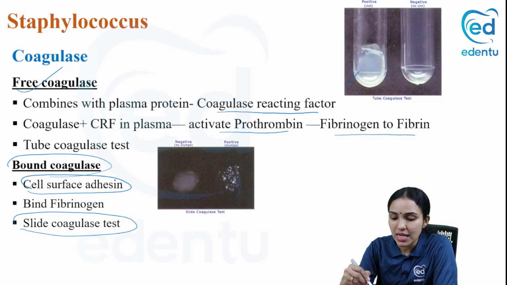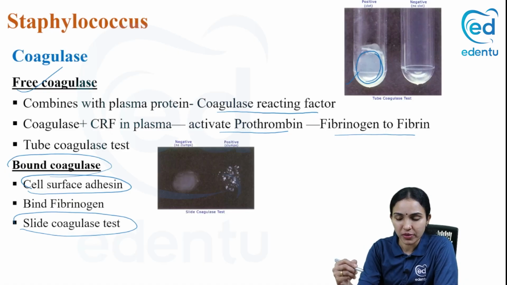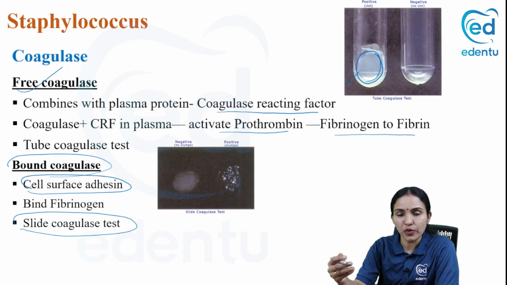Hope you can see in this figure, you can see a tube, and you can see a coagulum formed here. So you add plasma, you add staphylococci to it, and you incubate it for some hours. When you take it back, you can see there is a clot formation, a coagulum formation. That is the principle of the tube coagulase test.